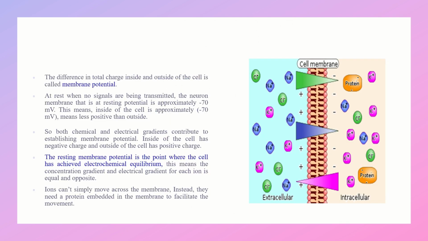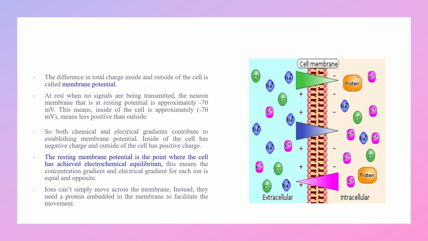And now we will see what is membrane potential. The difference in total charge inside and outside is called membrane potential. At rest, when no signals are being transmitted, the neuron membrane is at resting potential, which is approximately minus 70 millivolts.